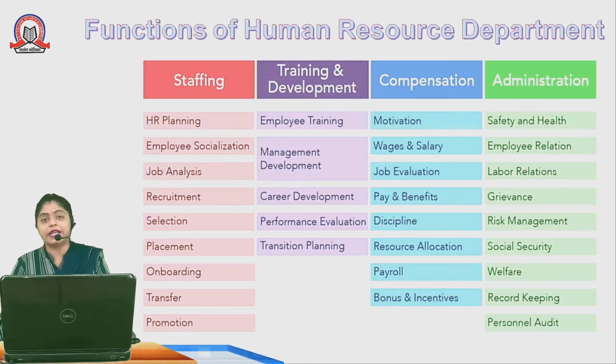Talking about the training and development. As the candidate is selected in the organization, he or she becomes an employee of the organization. So the companies first need to give them the training: how to work, what are the duties and responsibilities they need to fulfill. The very first day of training is called induction training or orientation training. So employees need to be given training about the organization, about their products, about their services, about their number of branches. All these are the information the company should give to the new employee.